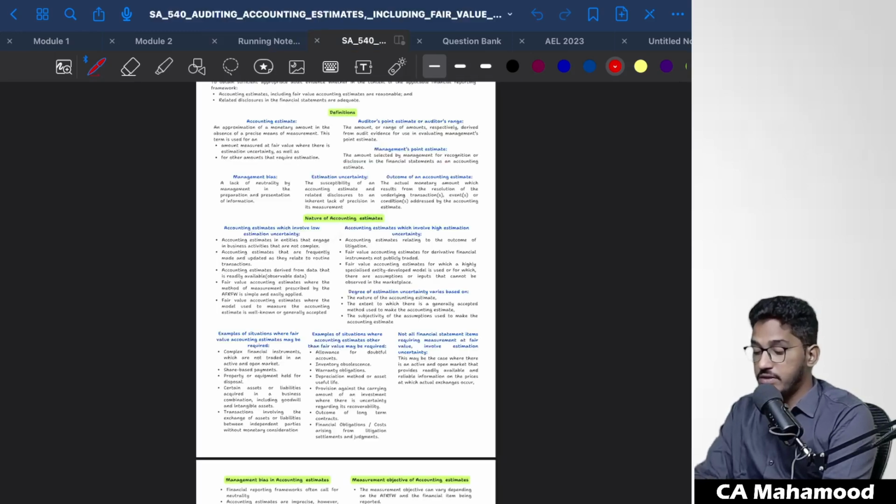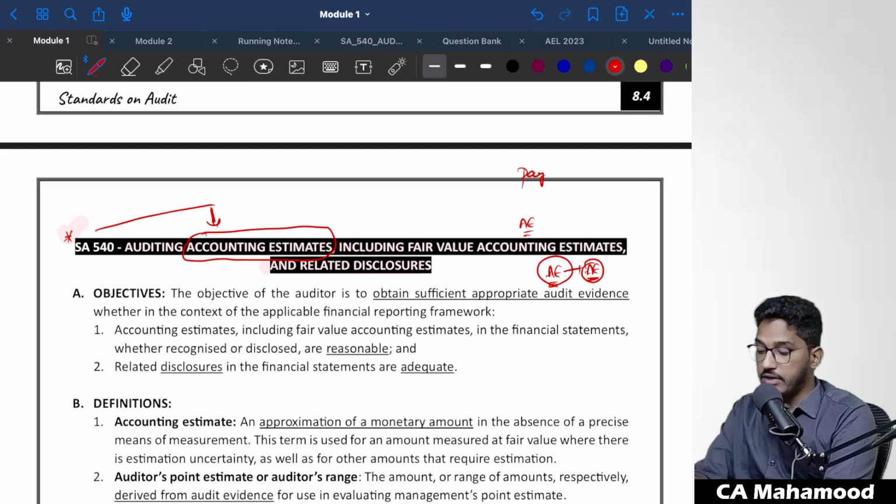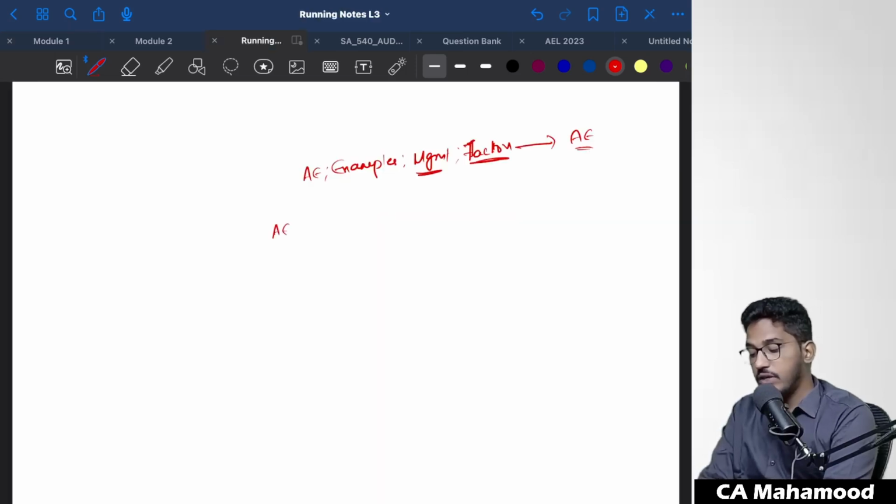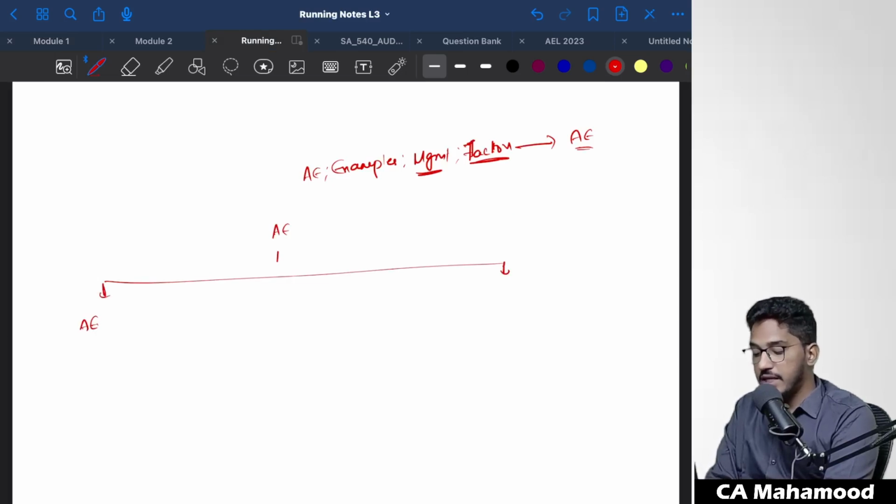If you see the title of the standard, auditing accounting estimates including fair value accounting estimates. Sir, what is this fair value accounting estimate? So let me try to explain this also. See, accounting estimates, I can divide them into two categories. Those accounting estimates which involve fair value measurements, or other accounting estimates.